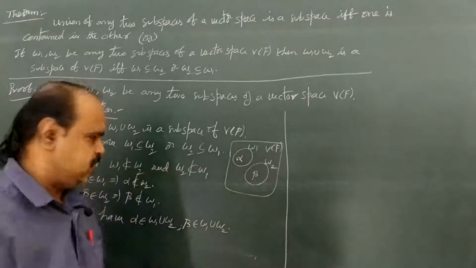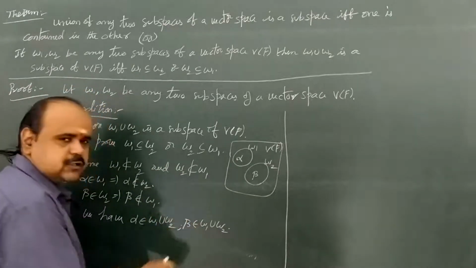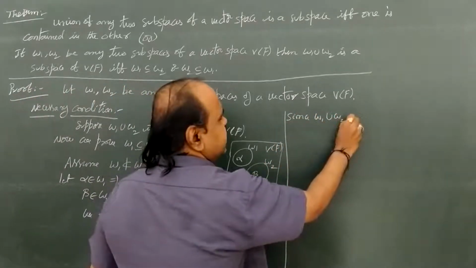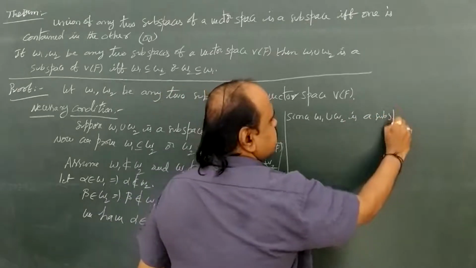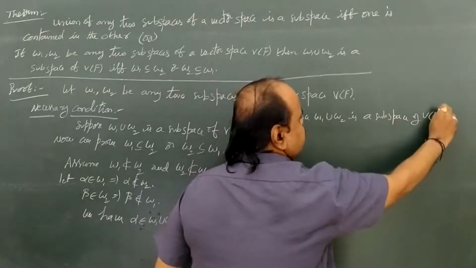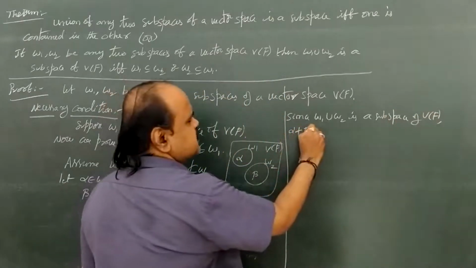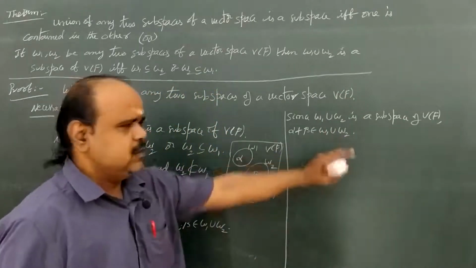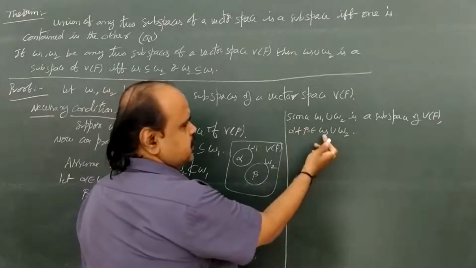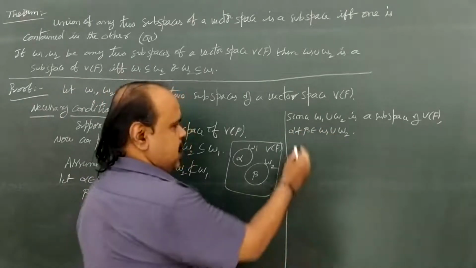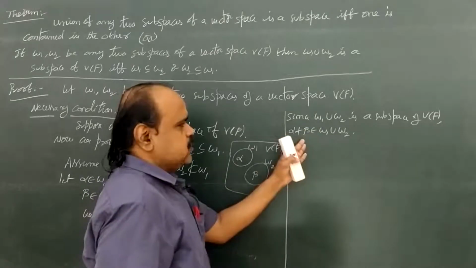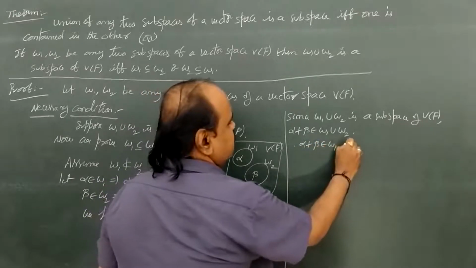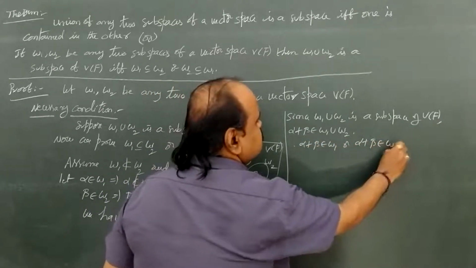Therefore, by closure property under addition, alpha plus beta also belongs to W1 union W2. Since W1 union W2 is a subspace of V(F), alpha plus beta also belongs to W1 union W2. Here alpha plus beta lies in the union of two sets W1, W2. That means alpha plus beta either belongs to W1 or belongs to W2.